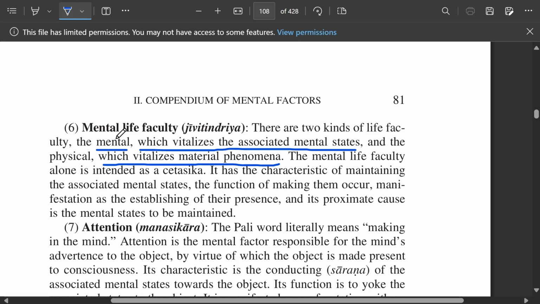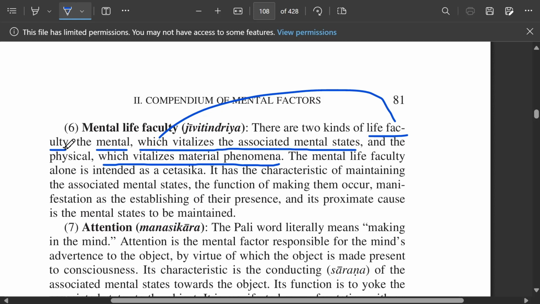So for this "mental", you have to think which actually refers to life faculty here. Yes, it's the mental life faculty. Do you understand? The article is in front of the adjective. Why do you put just "the mental, which vitalizes"? Because you have just said the life faculty, right? So there are two types of life faculty, the mental and the physical.